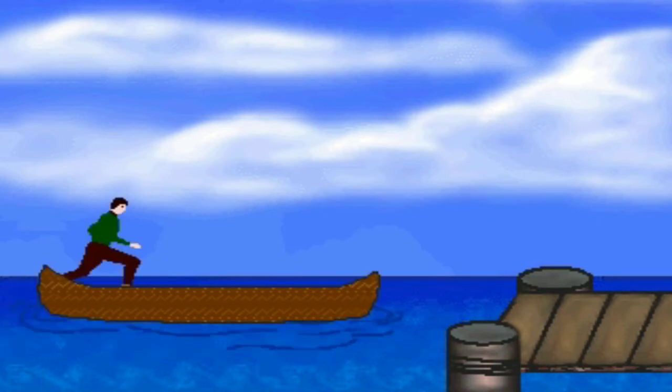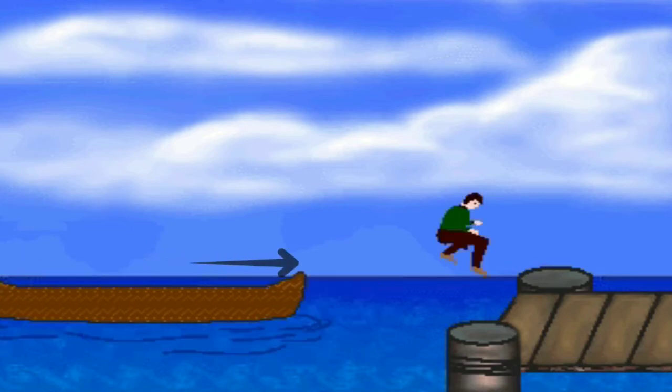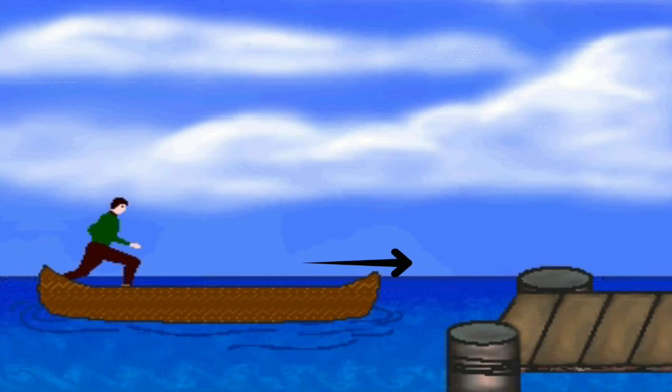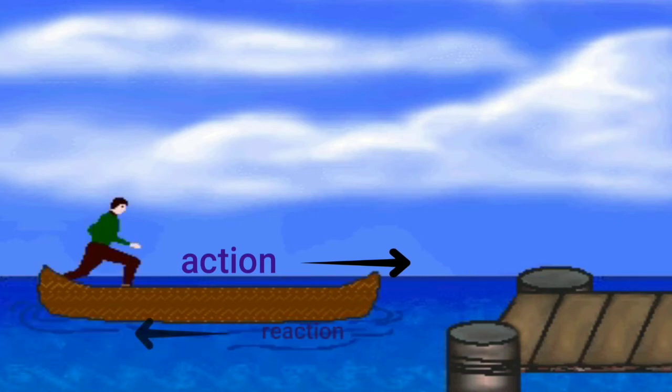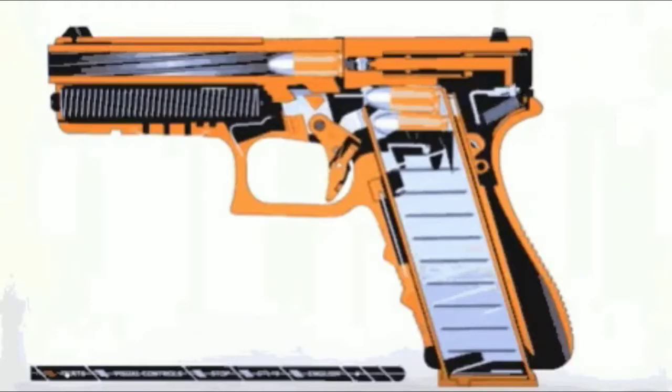Now what will happen when a person tries to jump onto the shore? He will run toward the shore and jump. As he runs forward, he has a force of action. He will apply a forward force. As a response, the boat will push in the backward direction as a reaction. So here also action and reaction take place.